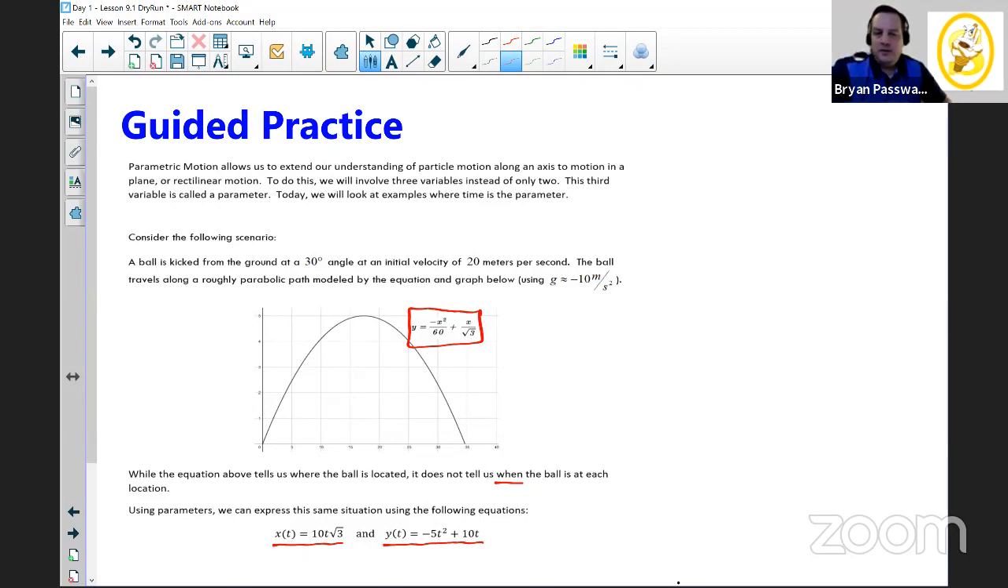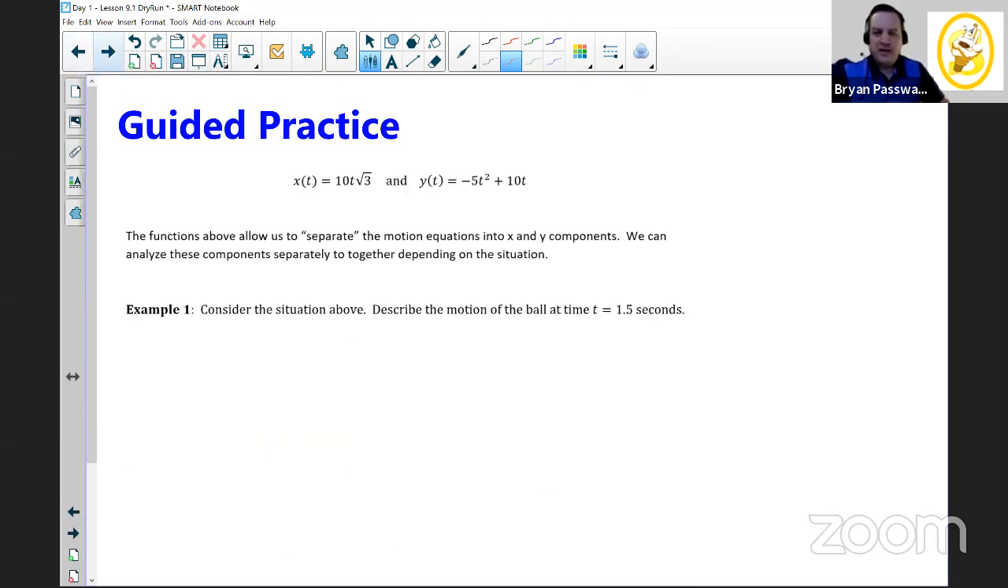So if I knew it's been in the air for 1 second, I could tell you how high it was. I don't have to know the x coordinate to do that, whereas in the rectangular coordinate, we would have to know the x values to compute the y values. So there's a lot of advantages to doing things in parametric form. So let's look a little bit more closely at this problem.